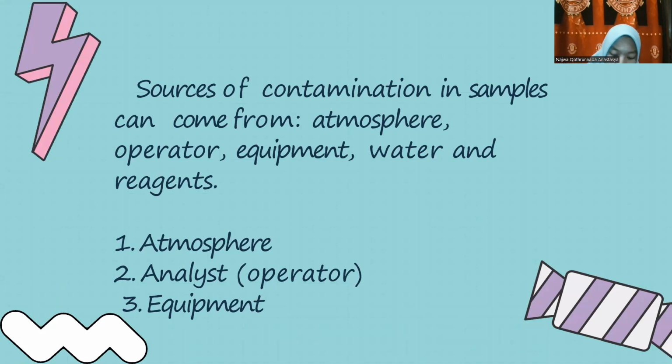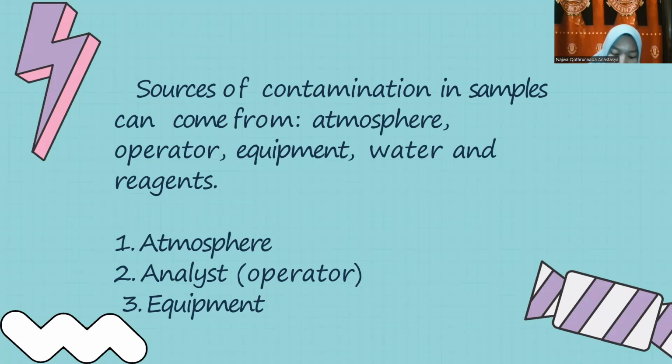1. Atmosphere. The atmosphere can affect the analyte concentration in the sample. This is due to the presence of particulate trace elements on the cell surface and suspended material. 2. Analyst or operator.